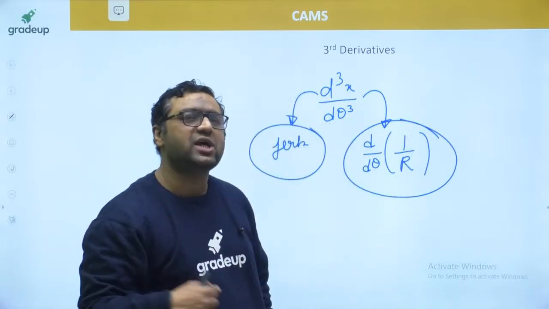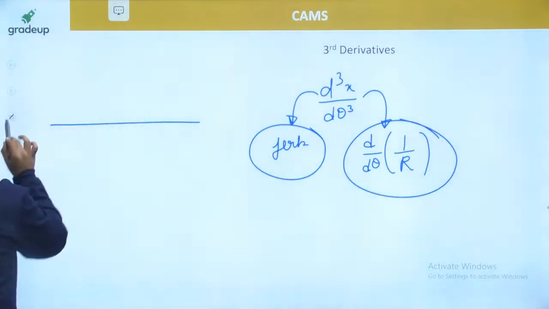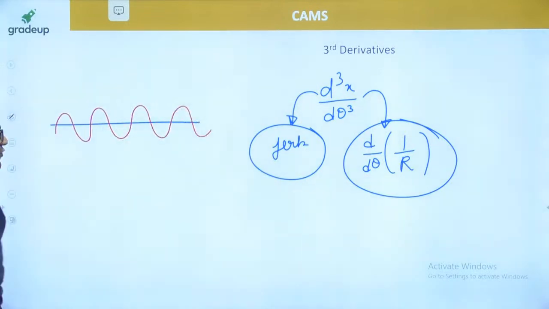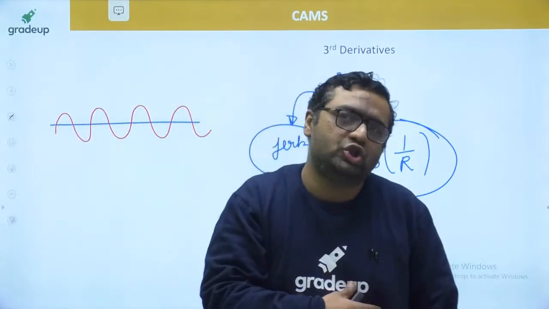Because whenever jerk comes, let us say you are moving over a road and this road is not straight, it has this kind of speed breaker. So if the road has this kind of speed breaker, what will you do? This is my question to you.